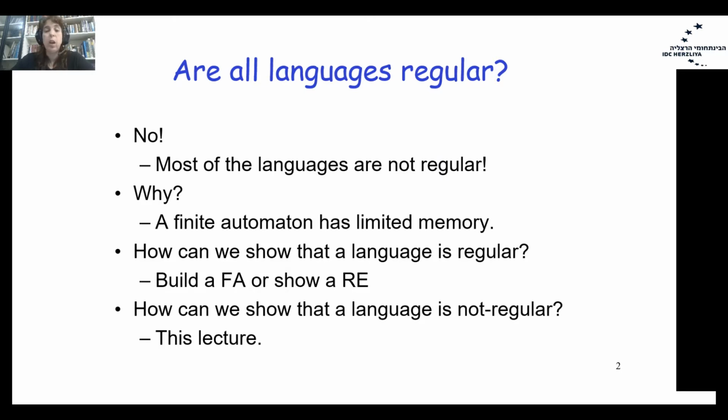Additional question. How do we prove that a language is regular? Here you can build a deterministic finite automaton or a non-deterministic finite automaton, or you can show a regular expression. How do we show that a language is non-regular? So far I only mentioned that some languages are non-regular. I showed several examples, but today we will study how to prove that some language is non-regular, and we will use something called the pumping lemma.